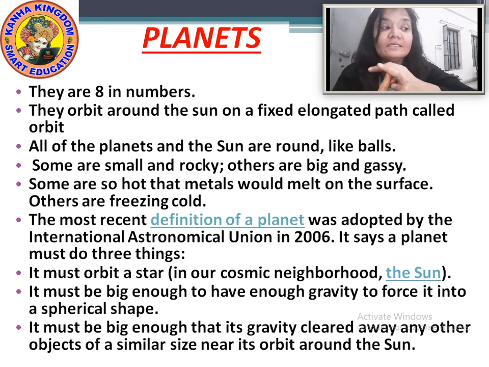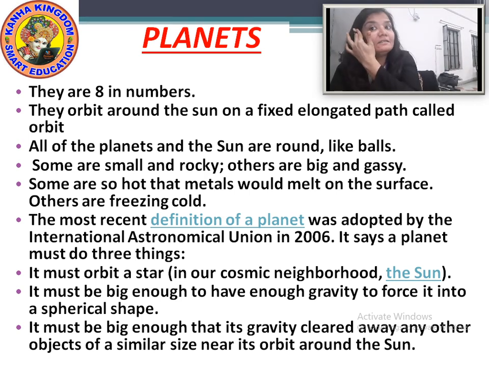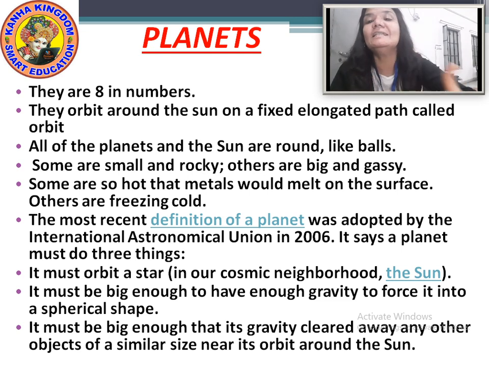And the third thing needed is, it must be big enough that its gravity cleared away any other objects of a similar size near its orbit around the sun. Now these are the 3 things which make a celestial body a planet. Understood?